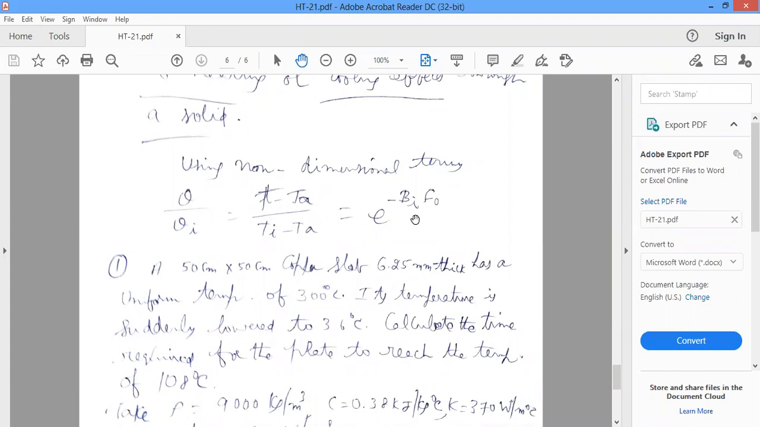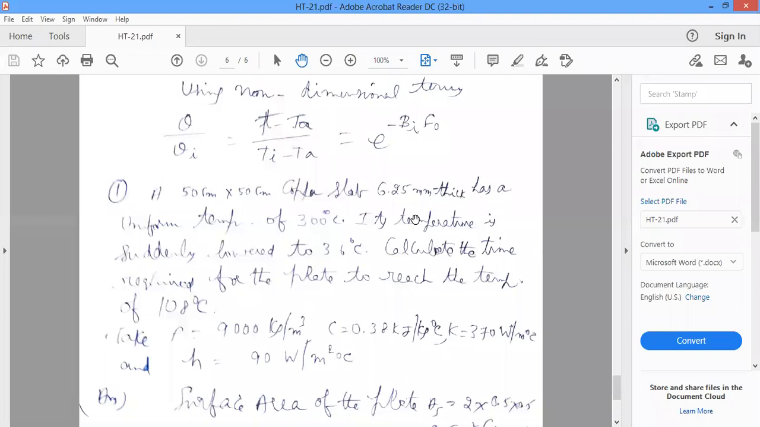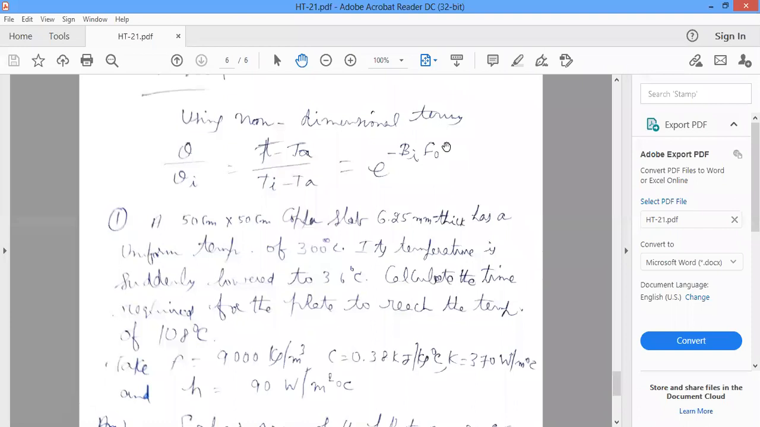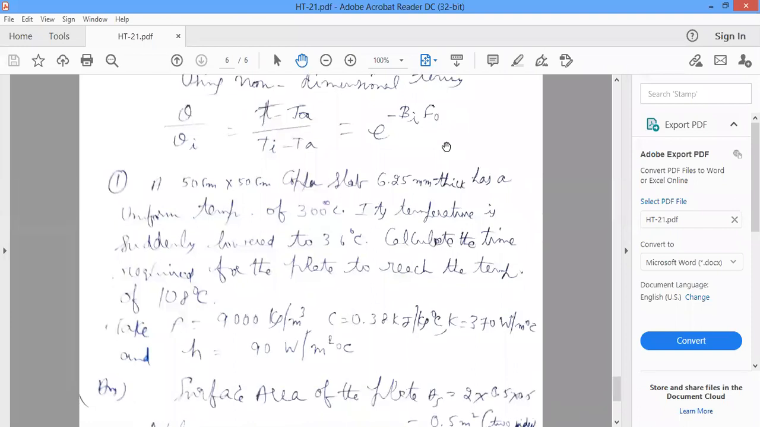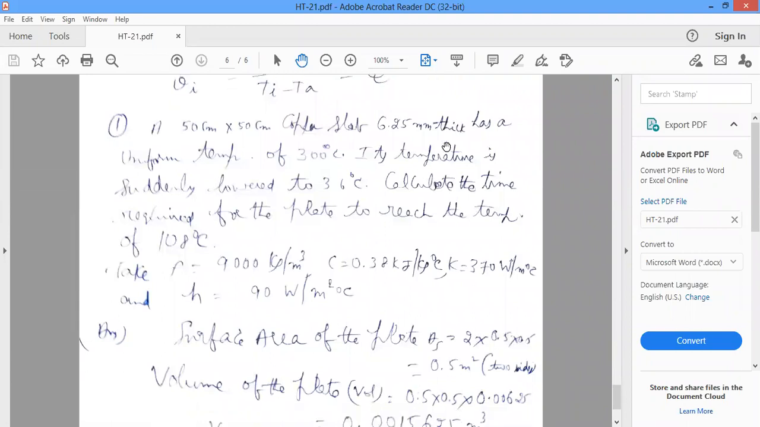Lc, characteristic length. How do you calculate characteristic length for any given solid? Volume by surface area. If you take a sphere, for example, volume is 4/3 pi r cube divided by surface area of the sphere, 4 pi r square. After simplification, that will be r by 3. For a sphere, characteristic length Lc is equal to r by 3. So the Biot number is very, very important. It plays an important role in whether you can apply the lumped parameter system or not.